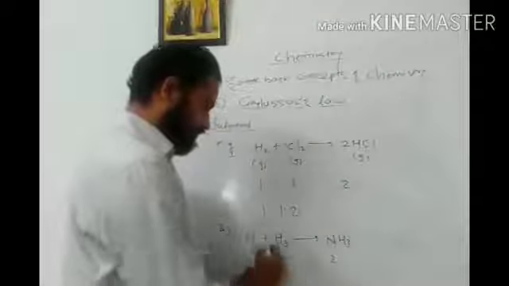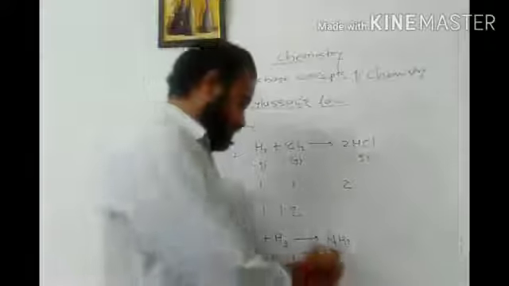Or we can say here one volume of nitrogen, three volumes of hydrogen, and here you will get two volumes of NH3.